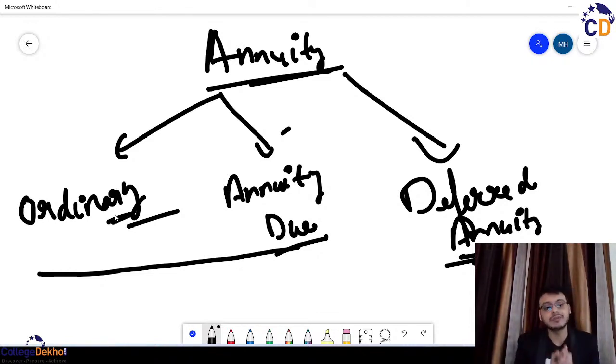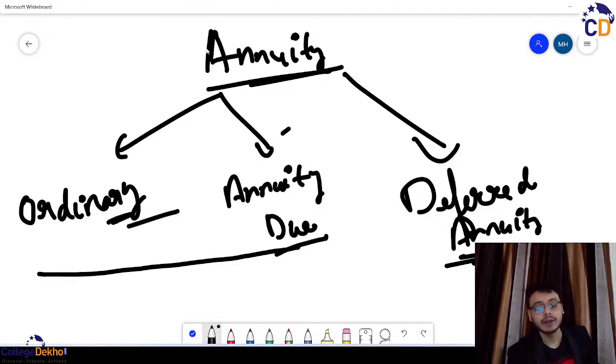So if someone had been paying the amount, or investing or depositing a certain amount, be it at the end of the period or at the beginning of the period, and he tried to defer his payment. That is, if a person is investing at the beginning of every period, be it January 1st, Feb 1st, March 1st, it could be that the person invested January 1st, Feb 1st, but in March he did not invest. He deferred his payment. He said instead of March, I'll be paying directly in April. And in April, I'll be paying the total of March and April both.